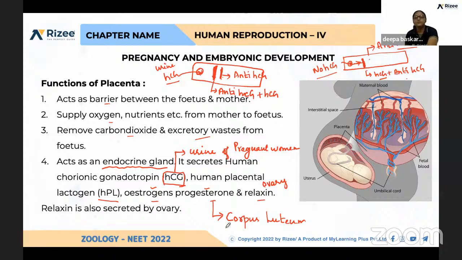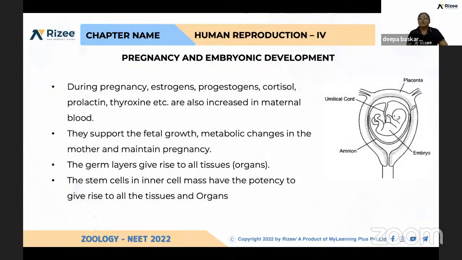Okay. So again, what are the hormones which are produced exclusively during pregnancy? All these hormones: HCG, HPL, progesterone, estrogens, and relaxin. Apart from that, other hormones are also raised during pregnancy. What are they? Cortisol, prolactin, thyroxine. So why is this needed? You know very well that the functions of thyroxine we have already discussed, that it is needed for metabolism.